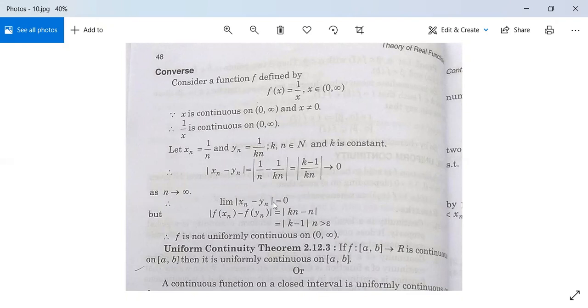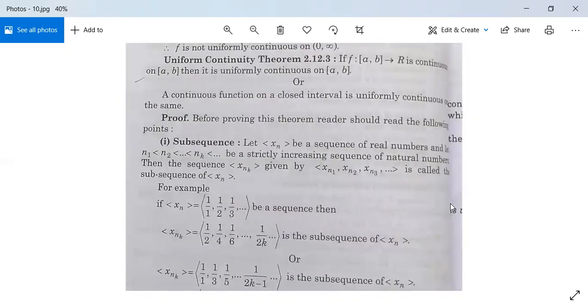Therefore, limit mod xn minus yn is equal to 0, but mod f(xn) minus f(yn) is equal to kn minus n, which is (k minus 1) into n in modulus, and it will be greater than epsilon. So this f is not uniformly continuous on open interval (0, infinity). It means the continuity है, it does not imply uniform continuity. ये हम लोगों ने एक example से दिखा दिया.